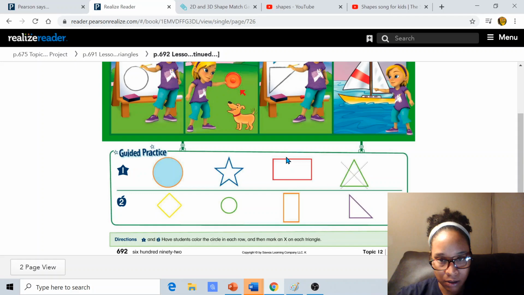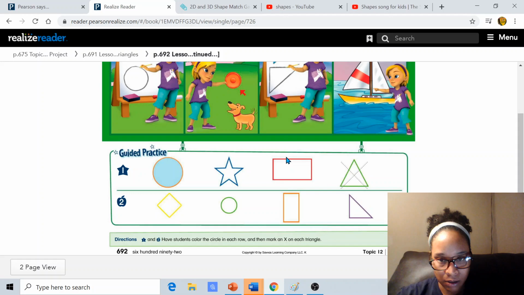Look at this one. What shape? Does that look like a triangle to you? Does that only have 3 sides? No, I count 1, 2, 3, 4. And it looks like they're trying to actually make that one look like a what? A diamond. That one kind of looks like a diamond.